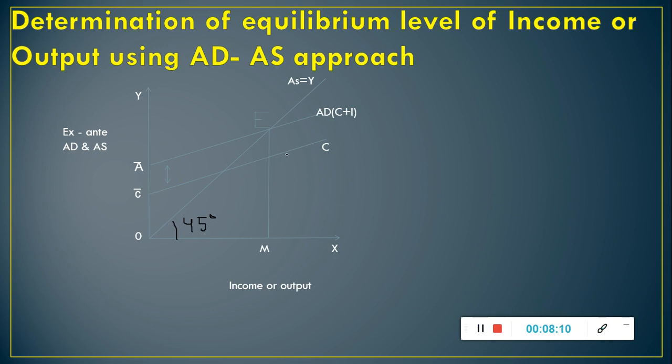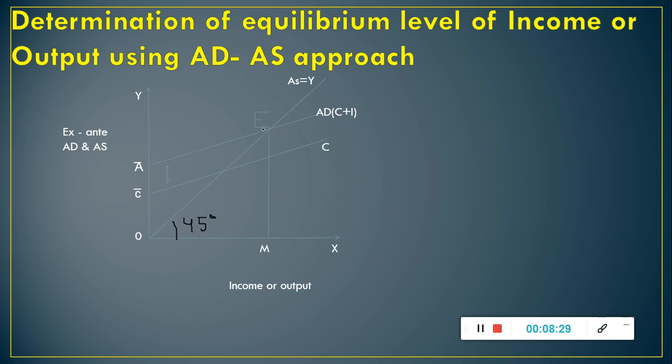This is the consumption curve, and this is autonomous investment, and when we add autonomous investment and consumption, we will get the aggregate demand curve. This is the aggregate demand, C plus I.